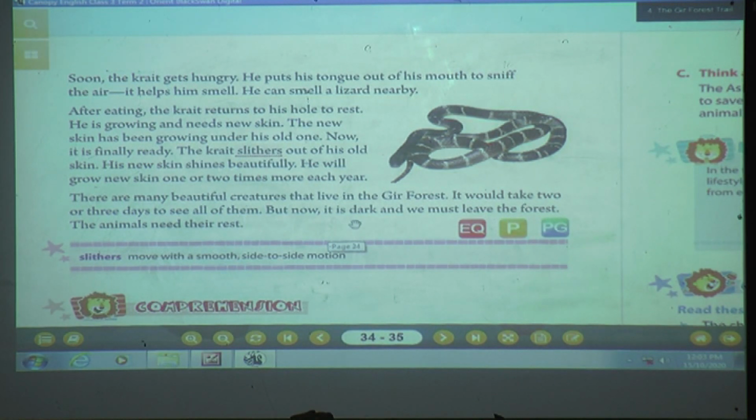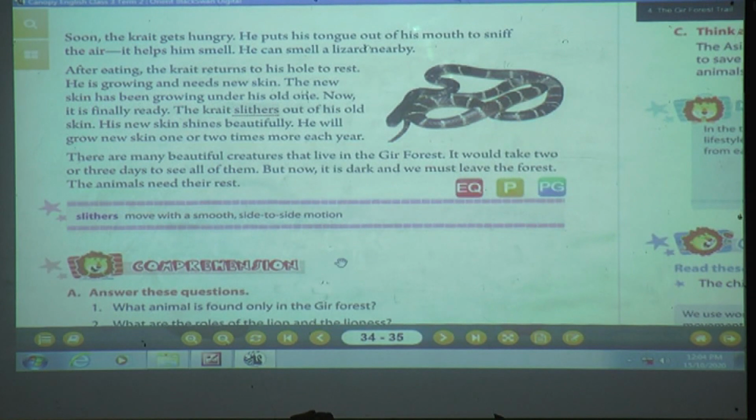But now it is dark. The author is telling us that this time it is dark. We must leave the forest. The animals need their rest. As it is dark, can we see the animals? No, we cannot see. So we shall move. We will leave this forest, as animals also need rest. So that is all about this lesson.